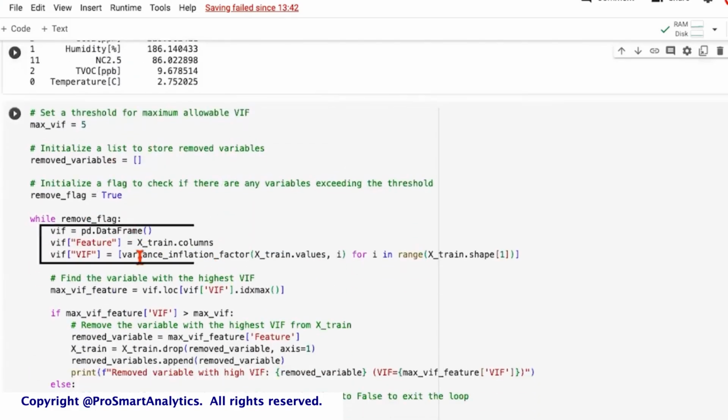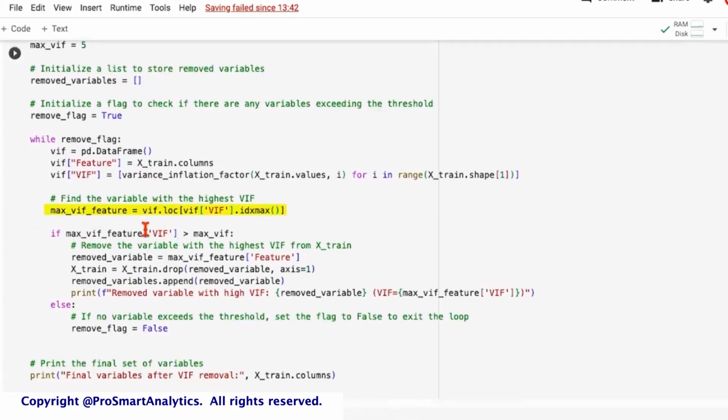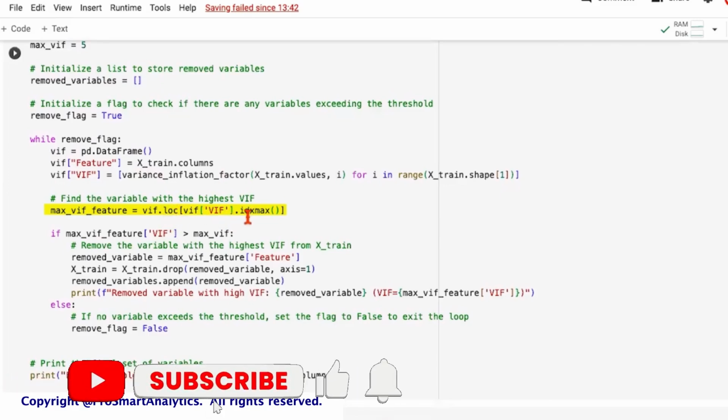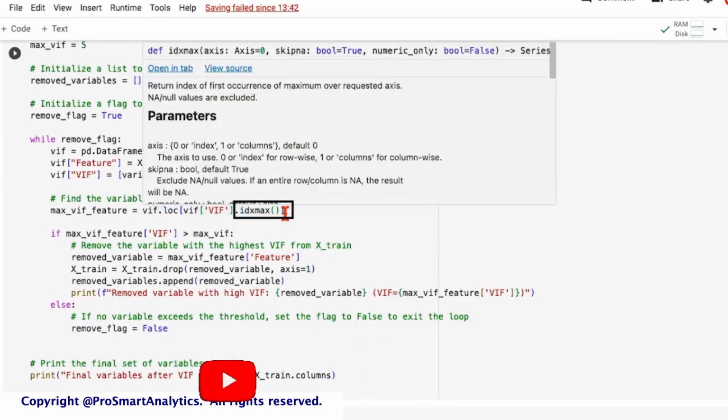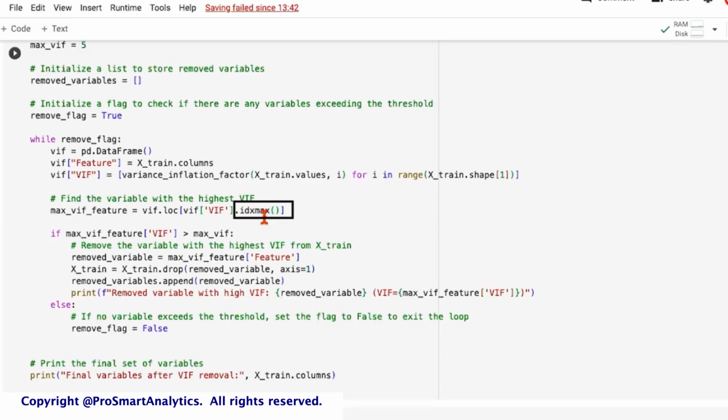Because we have to do this repeatedly, we are saying that we want to capture the variable which has the highest VIF value. So VIF data frames, VIF column, and idxmax. This idxmax returns the index of the feature with maximum value. We are referring to that feature which has the maximum VIF value, and we are using VIF.loc. Now, if you know, loc is something that's used to access the information in a data frame.